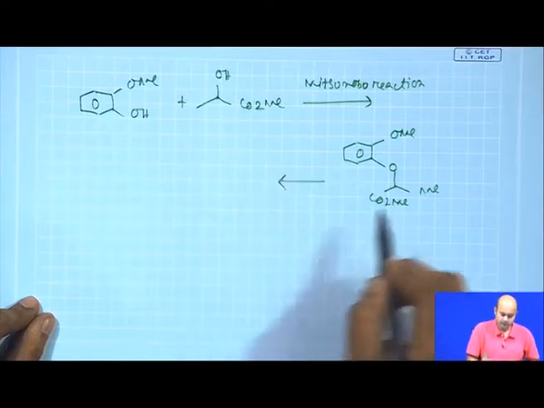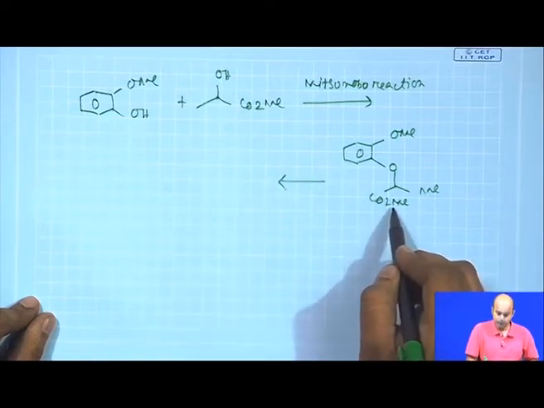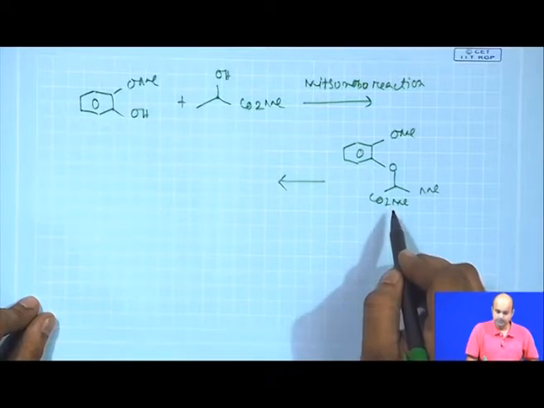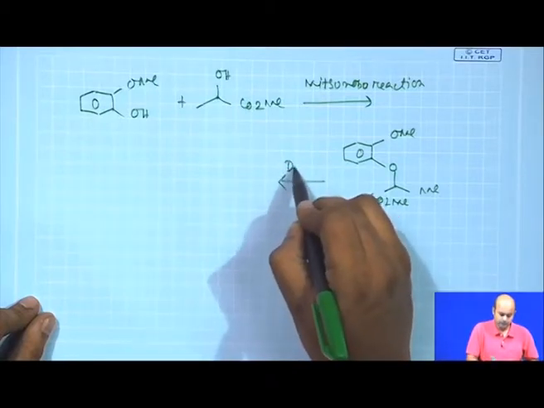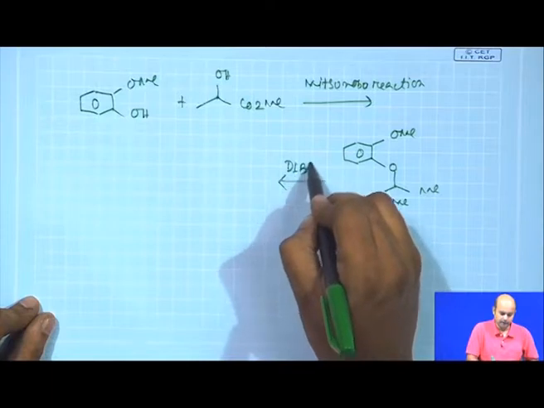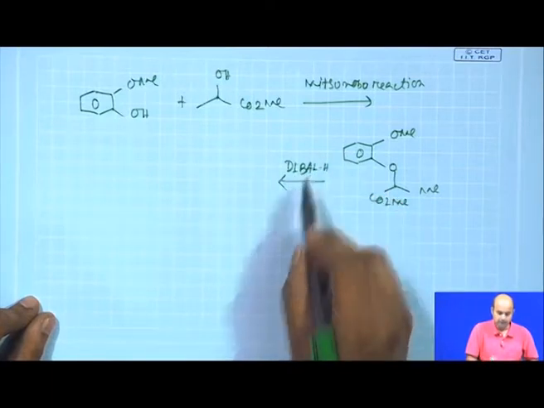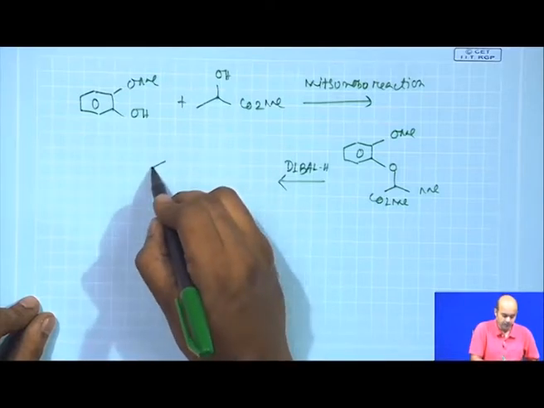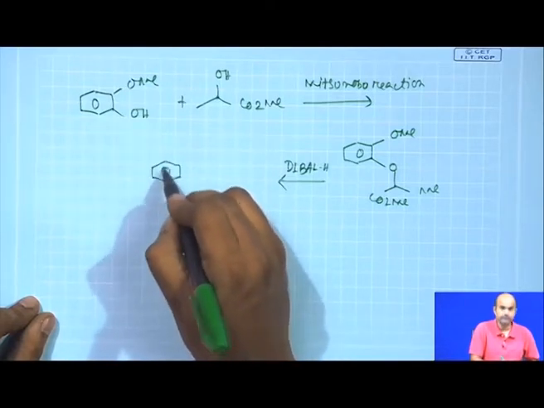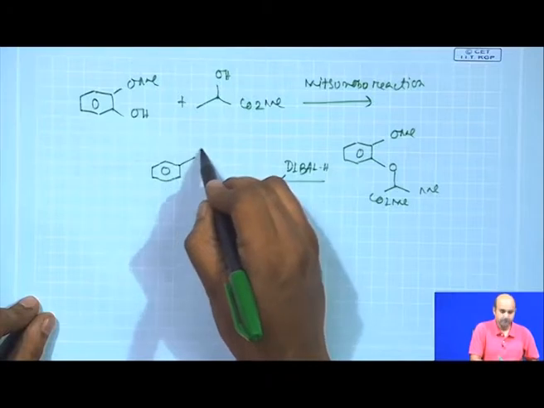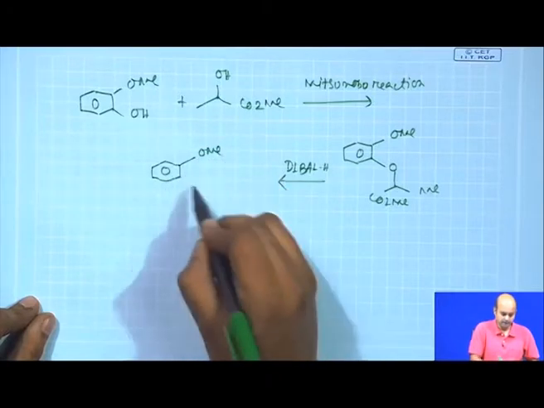Now, what do you do? You need to introduce an allylic alcohol functionality here. So, you can selectively reduce this ester in one step by treating with DIBAL, diisobutylaluminum hydride, which you already explained is basically a mild reducing agent.